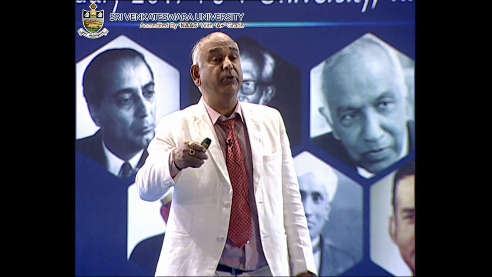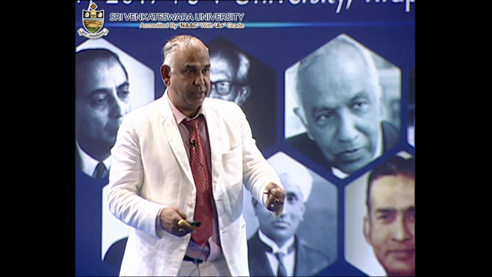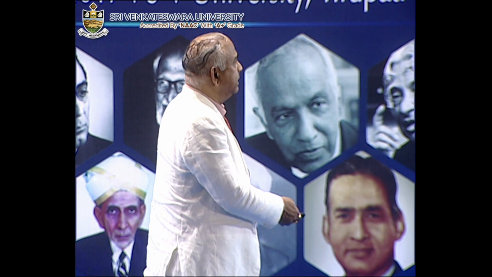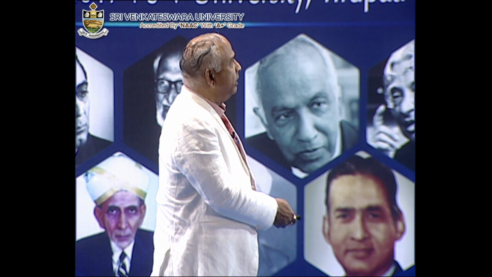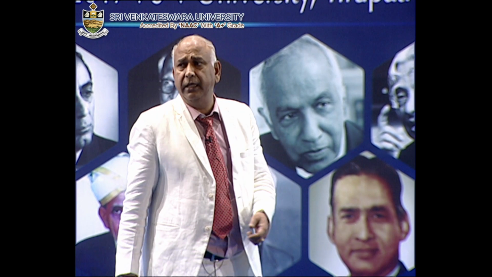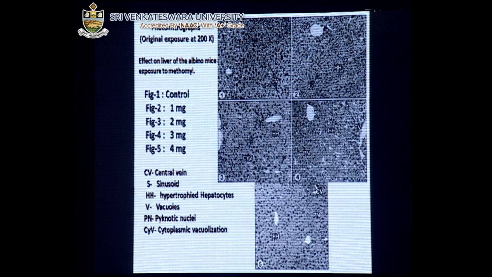That also will be affected because these are steroidogenesis, or the steroid hormones. When these chemicals act, naturally the synthetic capacity reduces. So that is also affected, and that is another mechanism that you can see. Even in other parts, we have also studied the liver. The liver does 1,000 and odd functions, and we looked at how the liver is affected, and sometimes it leads to liver cirrhosis. That will have so many adverse effects on the body, and you can see how the liver cells, the hepatic cells, are affected by these chemicals in the last dose.